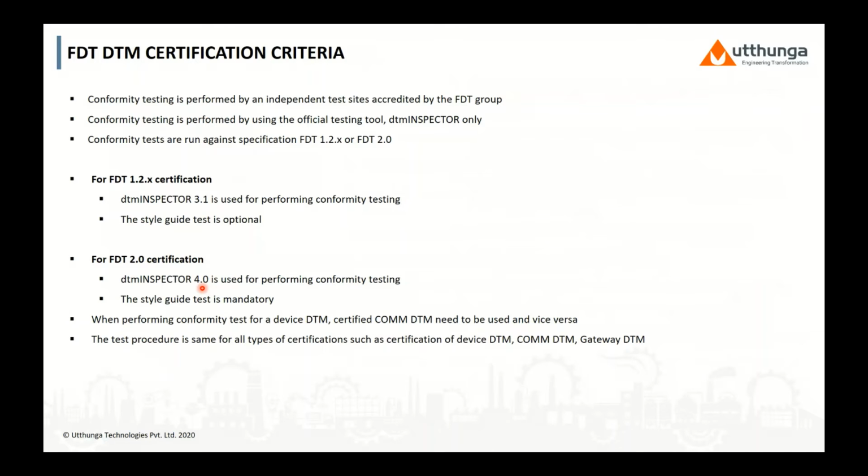In case of FTT 2.0, the style guide test is mandatory, whereas in case of FTT 1.2, the style guide is not mandatory. To test the device DTM, only a certified communication DTM needs to be used. So it is a mandatory rule. The procedure is the same for all the device DTM, the communication DTM, or the gateway DTM.